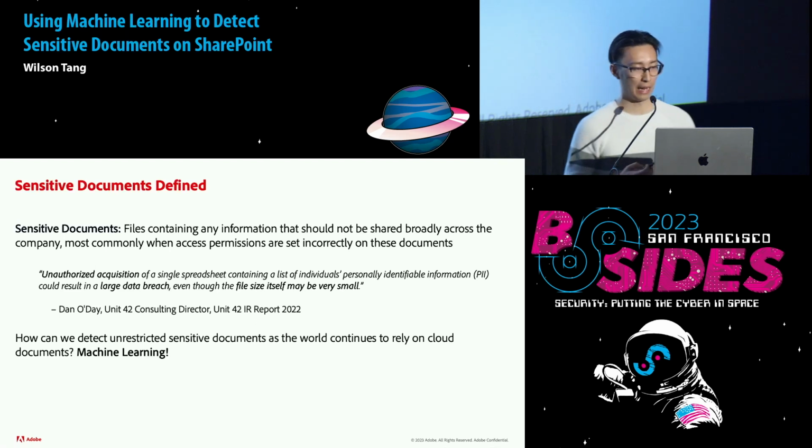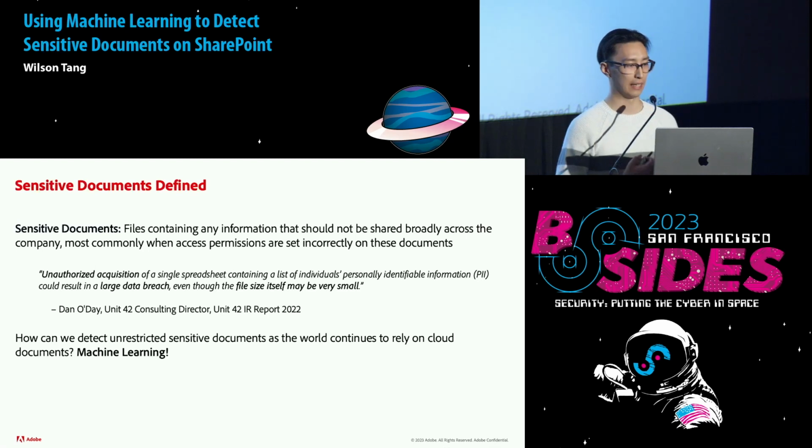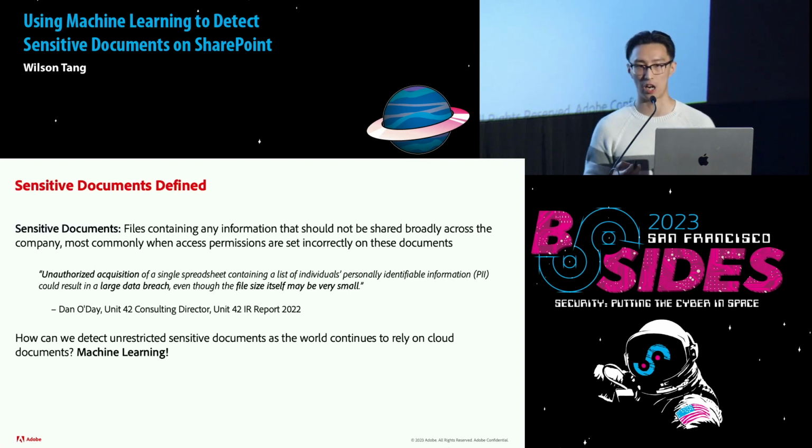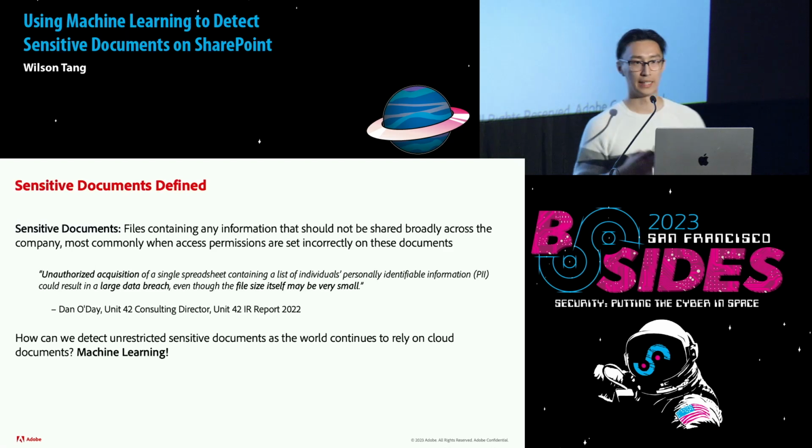So now that we have this problem, at Adobe, large organizations and any org in general these days, we're relying on cloud documents to do our daily operations more and more. So as the scale of cloud documents increases, how do we effectively scale in detecting these sensitive documents that really shouldn't be exposed to people who shouldn't see them? And the answer we're coming to here, and what I'm going to address in this project, is machine learning.